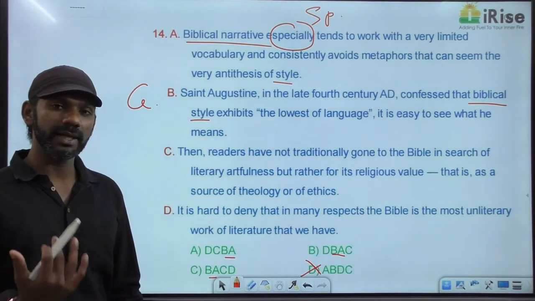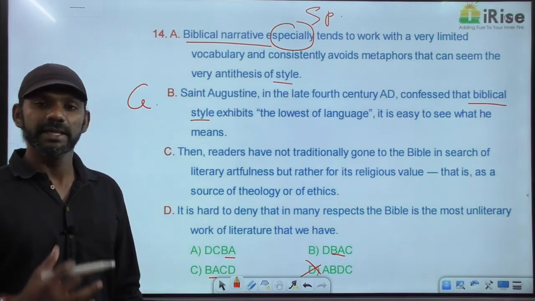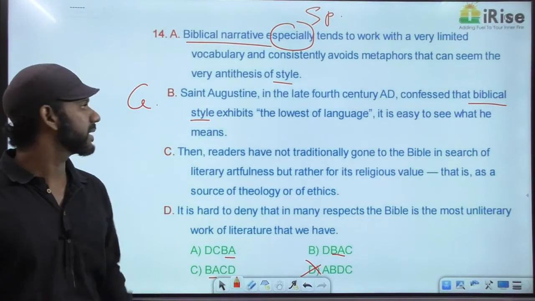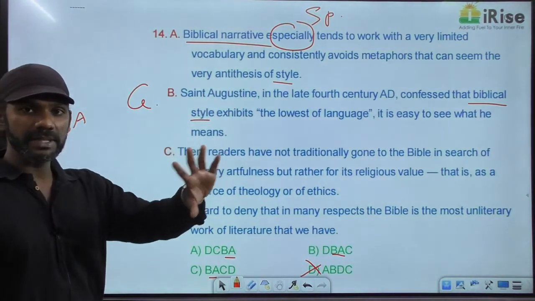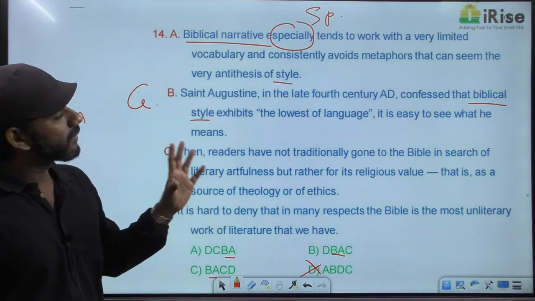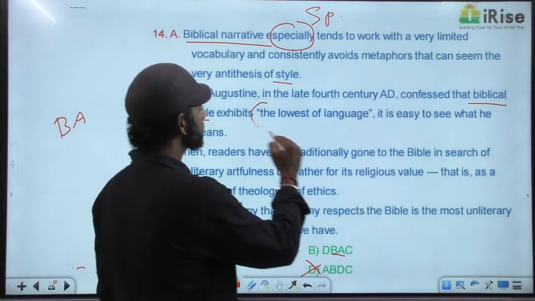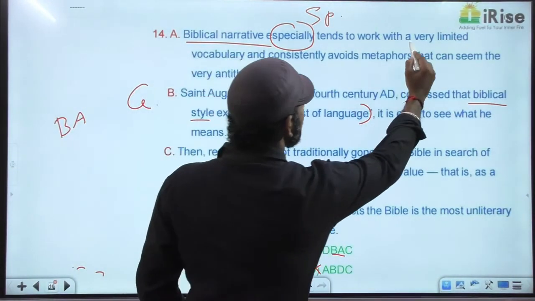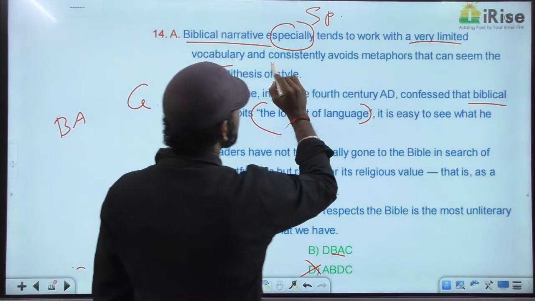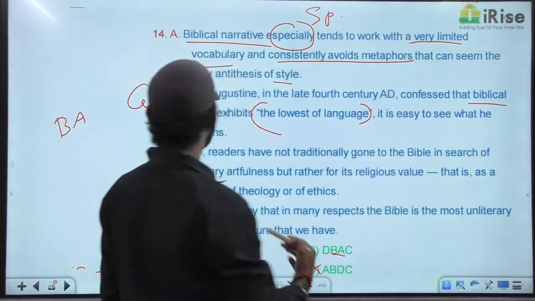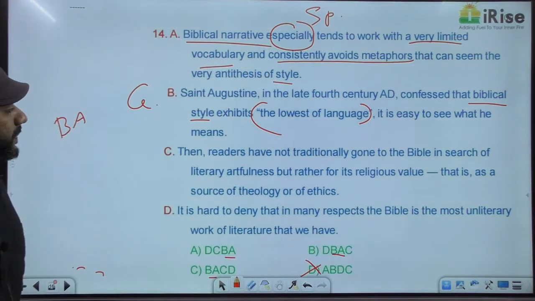No kind of metaphor will be there. Very limited vocabulary will be used. So it is very easy for people to understand. Using very limited vocabulary and consistently avoiding metaphors refers to the lowest of language. So BA must be a mandatory pair.